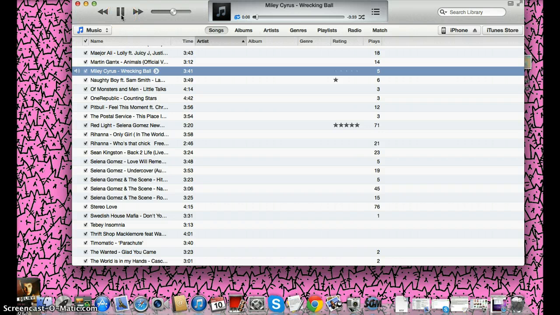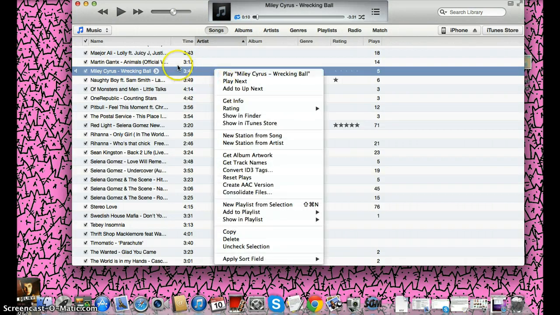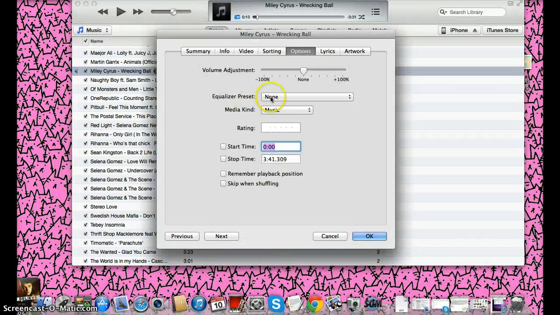So just let it play. Okay, so that's about 10 seconds, right? So basically what you want to do is right click on the song, click Get Info, and then you will be launched into this area, and you want to click the Options tab.